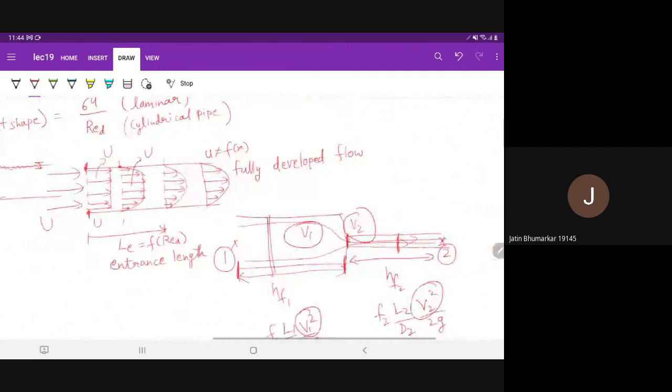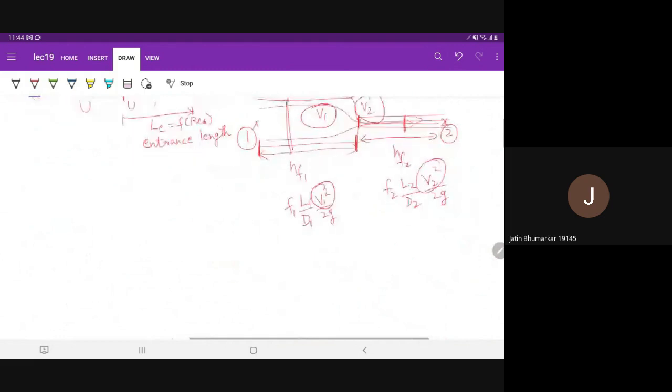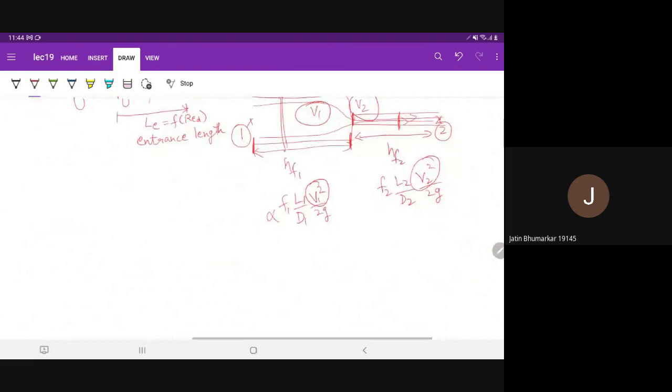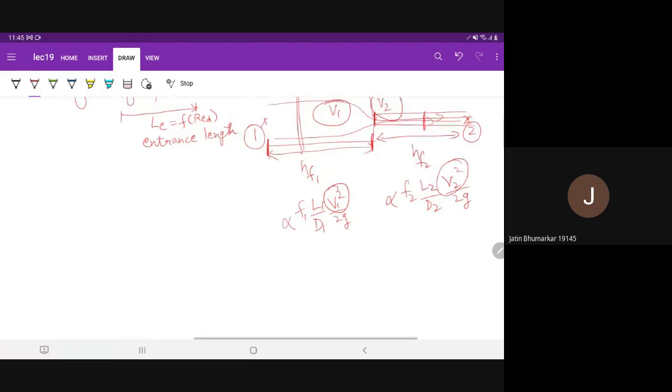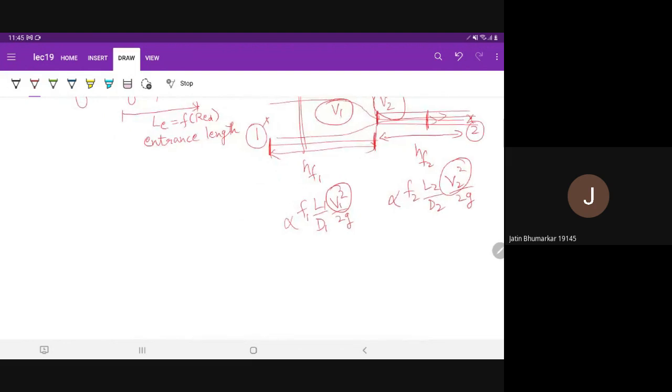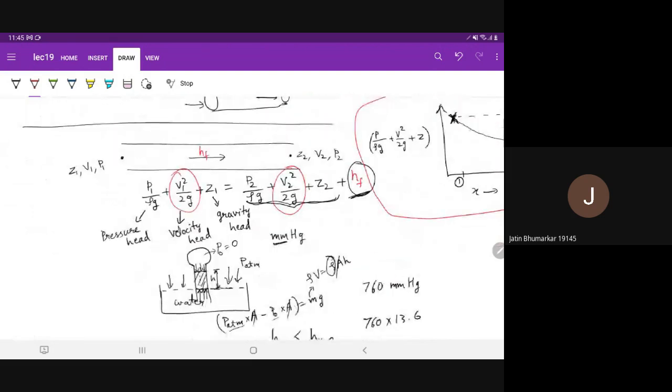Okay. So what people do is they multiply this term with some factor alpha to account for that. And then you can find out what that factor should be so that it gives the correct answer. We can find that analytically or theoretically. And similarly, this alpha will be multiplied here.